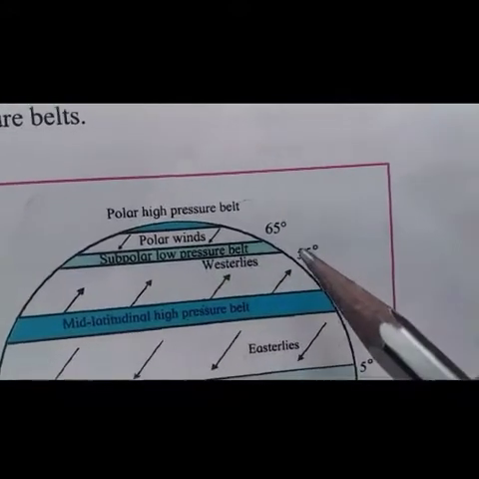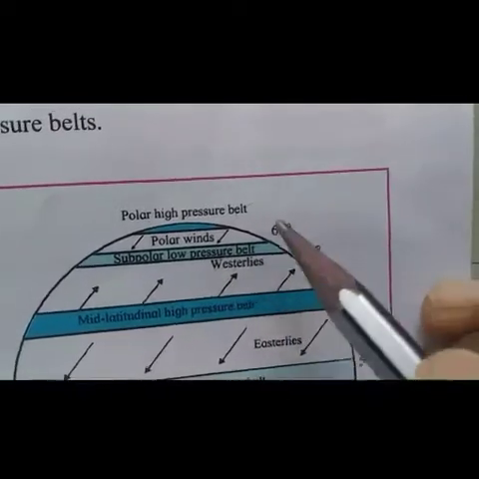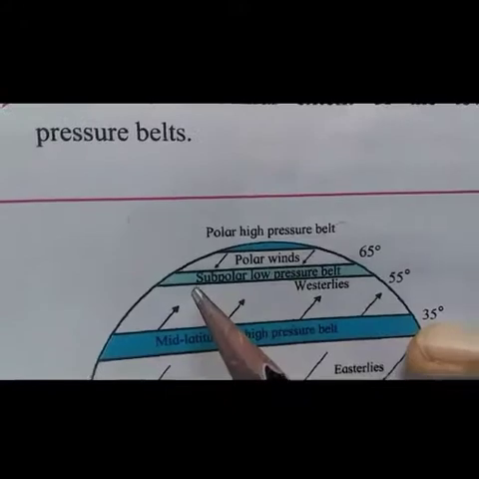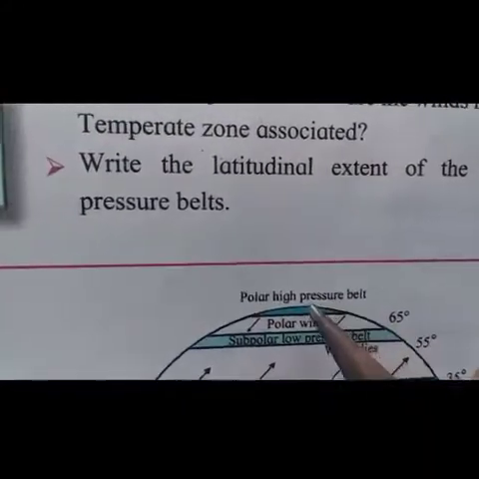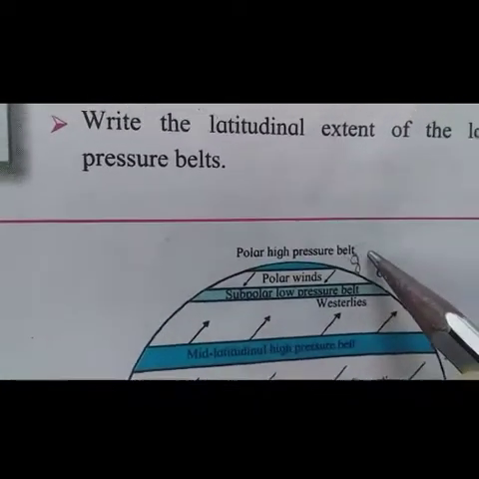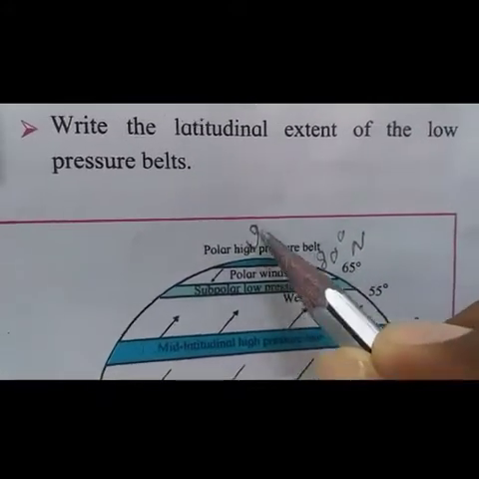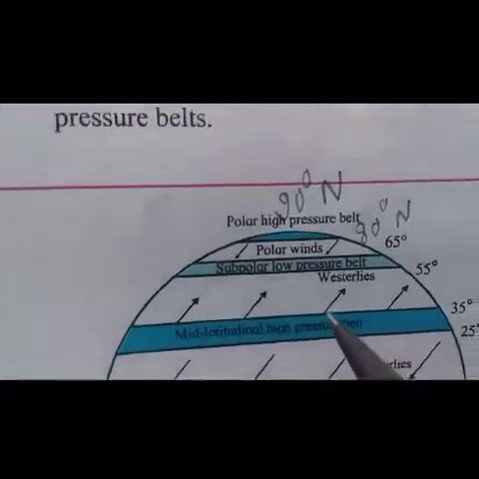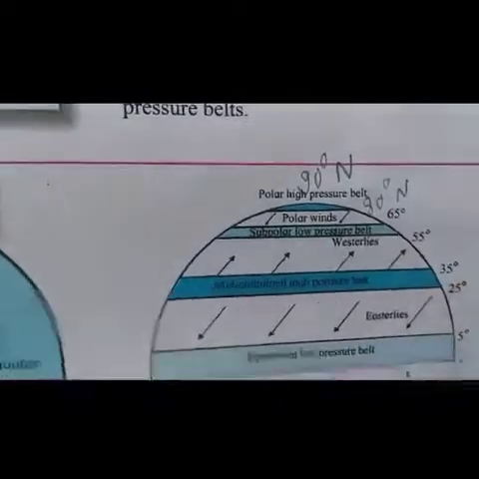The area from 55 degree north parallel to 65 degree north parallel is known as the subpolar low pressure belt, and the area between 80 degree north parallel to 90 degree north pole is called the polar high pressure belt.